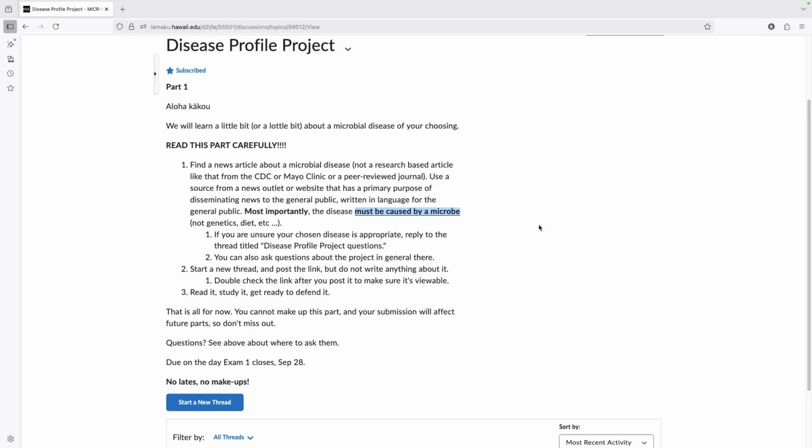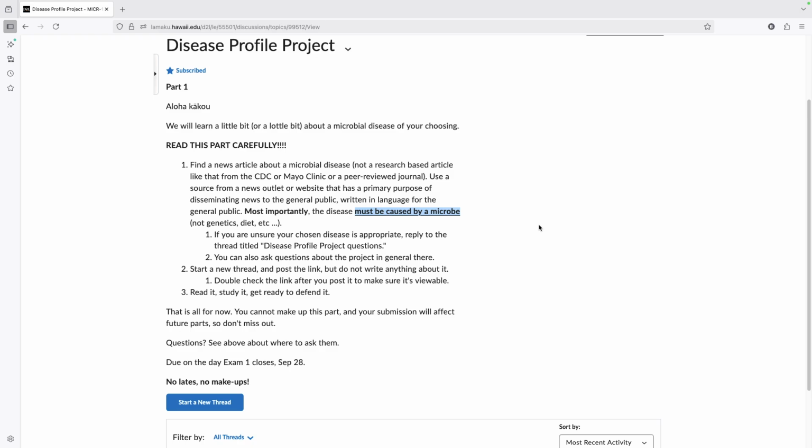I'll show you some avenues to go and check on these things later. But anyways, start with just scouring the internet and reading various news articles about a disease. You can choose a disease that sounds interesting to you and then see if you can find an article about it, or just start reading the news and see what you find. But again, as long as the disease is caused by a microbe, that's a bacteria, virus, protozoan, fungus, etcetera.